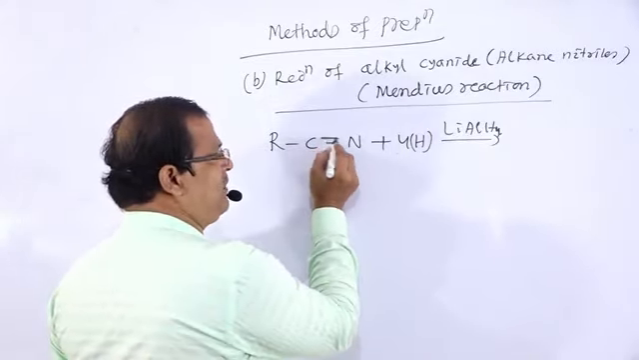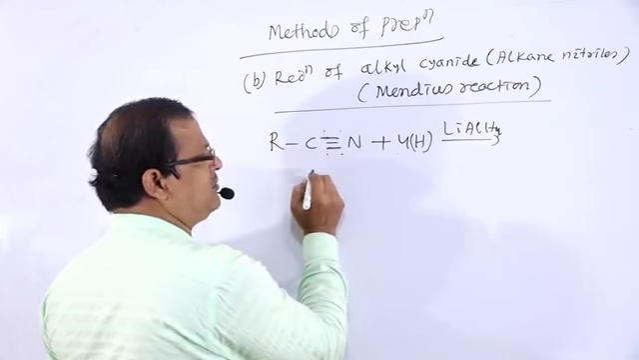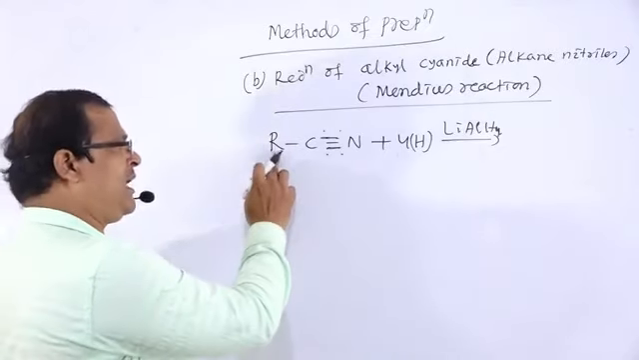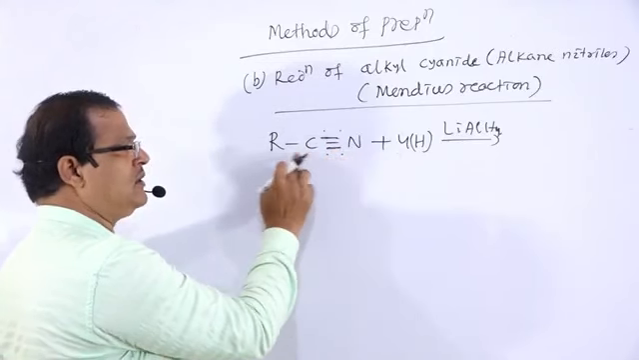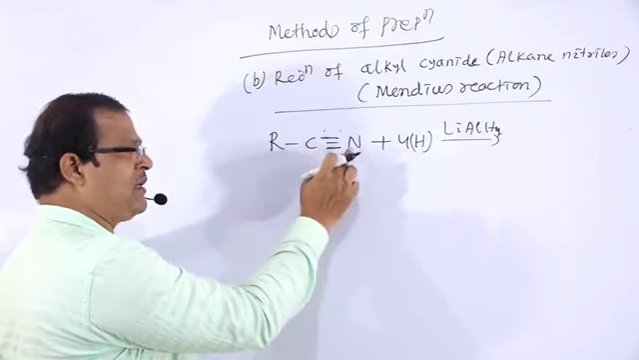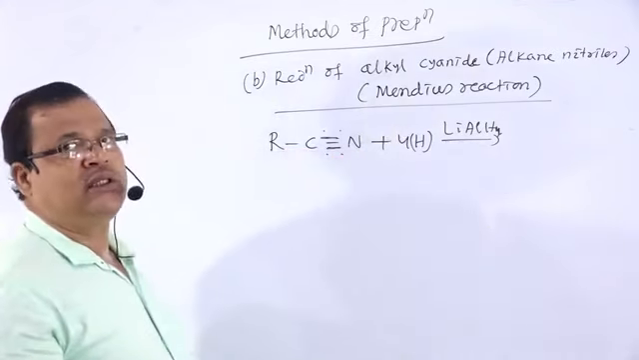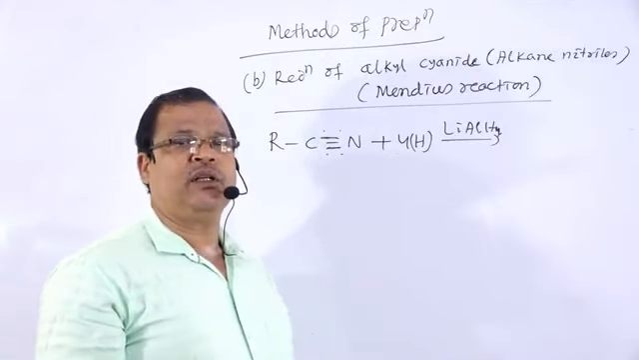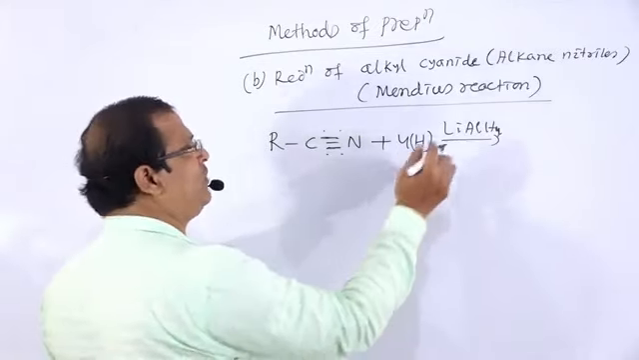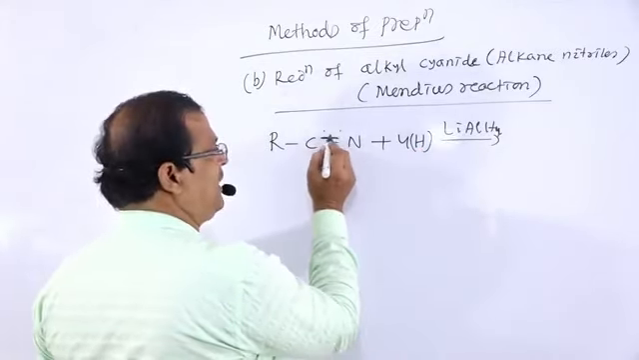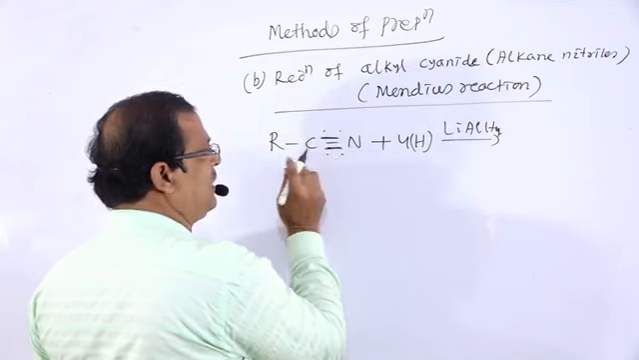this pi bond will break by the addition of hydrogen atoms, and this pi bond again breaks by the addition of hydrogen atoms. Then what will be the formula? RCH2-NH2. That is the formula from R-C≡N, which has been reduced with LiAlH4, lithium aluminum hydride. This pi bond breaks by the addition of hydrogen, and again breaks by the addition of hydrogen. So what will be the formula?